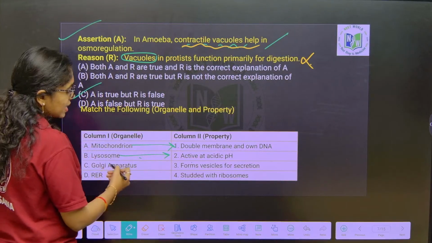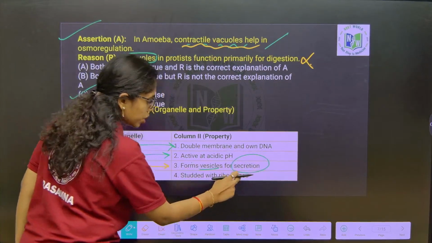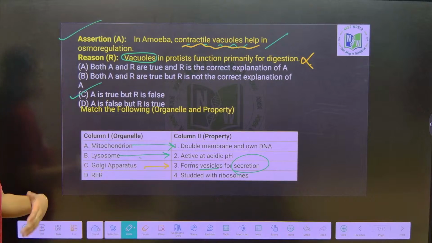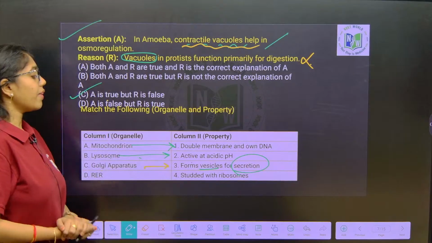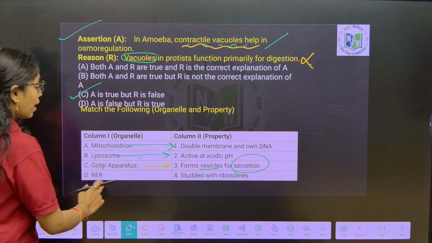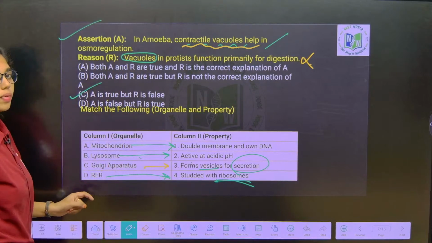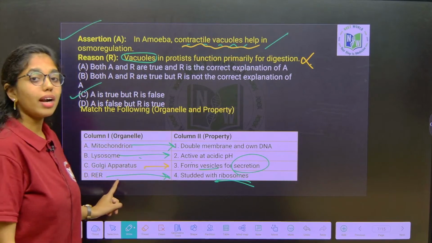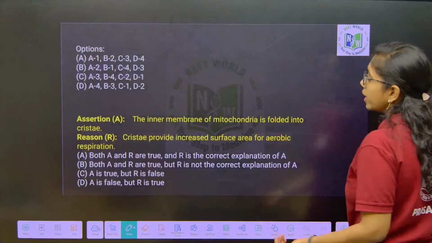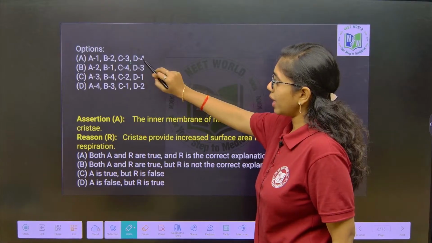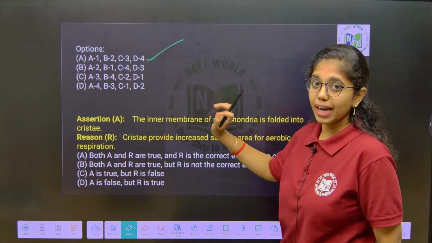Next, Golgi apparatus, they will form what? Vesicles for secretion. These vesicles can be what? Glycoproteins, glycolipids or lysosomes. Next, rough endoplasmic reticulum. Rough endoplasmic reticulum is studded with what? Ribosomes. That is why RER is involved in protein synthesis. So here all combinations will go with A1, B2, C3 and D4. In that case, option A will be the right answer.